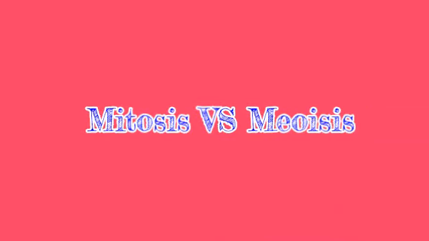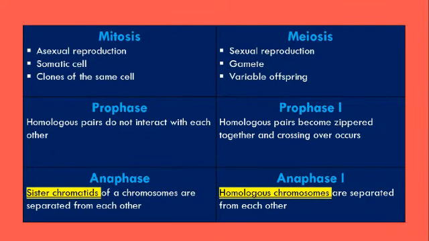Mitosis versus meiosis. Mitosis is asexual reproduction and is for the growth and repair of organs in an organism, while meiosis is solely for sexual reproduction. Mitosis occurs in somatic cells, while meiosis occurs in gamete cells. Mitosis produces clones of the same cell, while meiosis produces variable offspring.